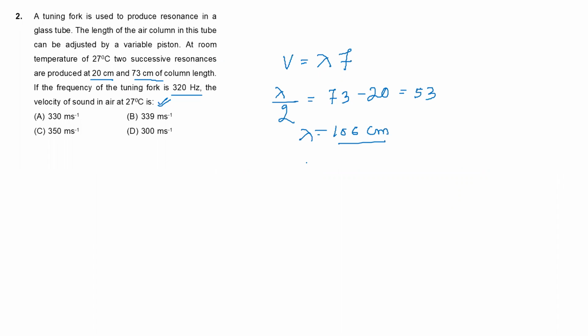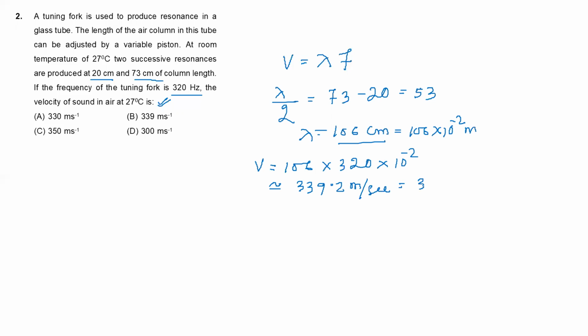Got it? Then wave velocity is equal to lambda into f, 106 into 320, into 10 to the minus 2. Why? Because here the wavelength is in centimeter, so 106 into 10 to the minus 2 meter. By multiplying, we get 339.2 meter per second, that is approximately 339 meter per second. This is the velocity of sound in air.